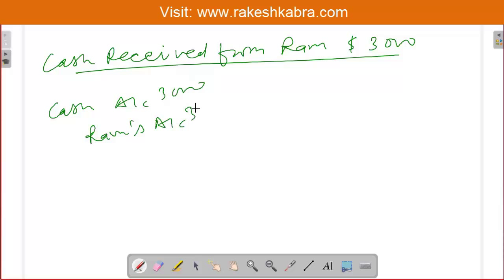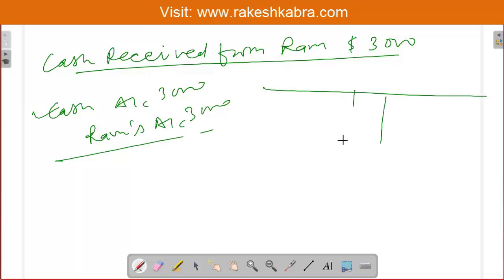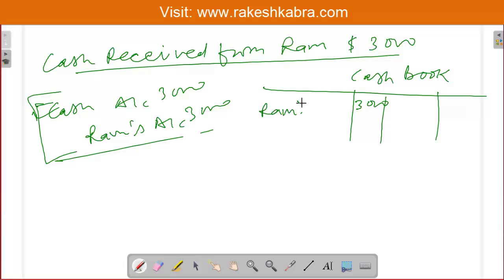Ram's account credit 3000. So see, cash account we are maintaining, we are maintaining a cash book, isn't it? This is our cash book. So this transaction will be recorded in the cash book. Cash is debited, so on its debit side I will write the 3000 and then I will write the name of the opposite account, Ram's account.